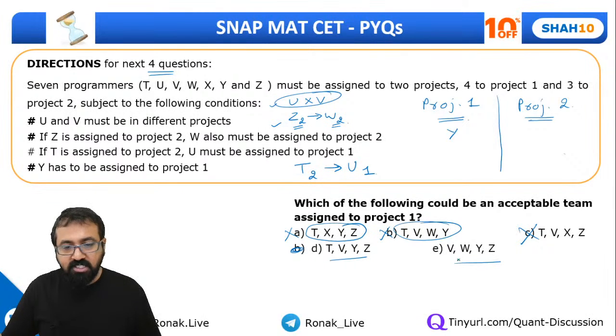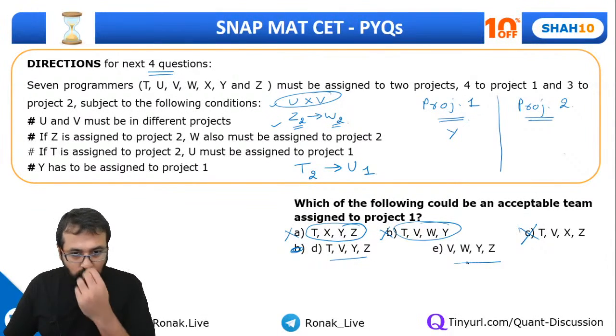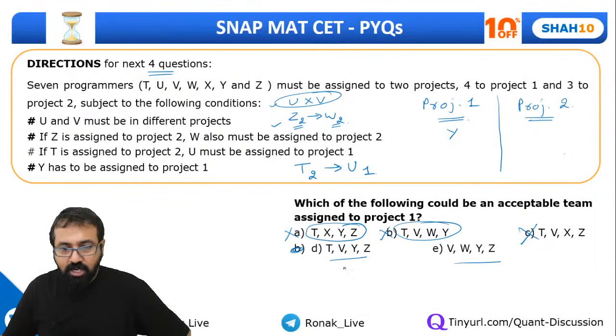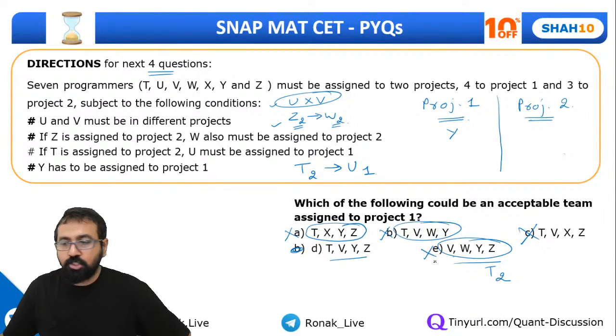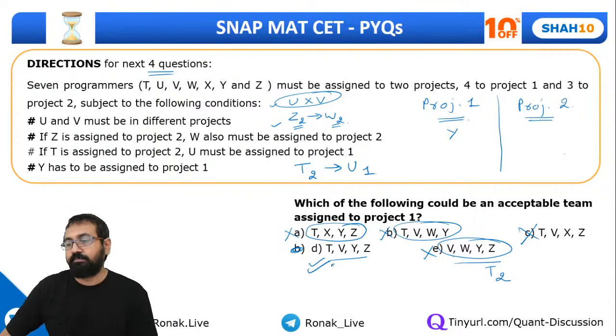Now what options are we left with? Let's try this one, with T and V. If T is assigned to project 2, U must be in project 1. According to this option, T is in project 2, so U should be in project 1, but we do not find U over here. So this option is eliminated, and that's why answer option D is correct.